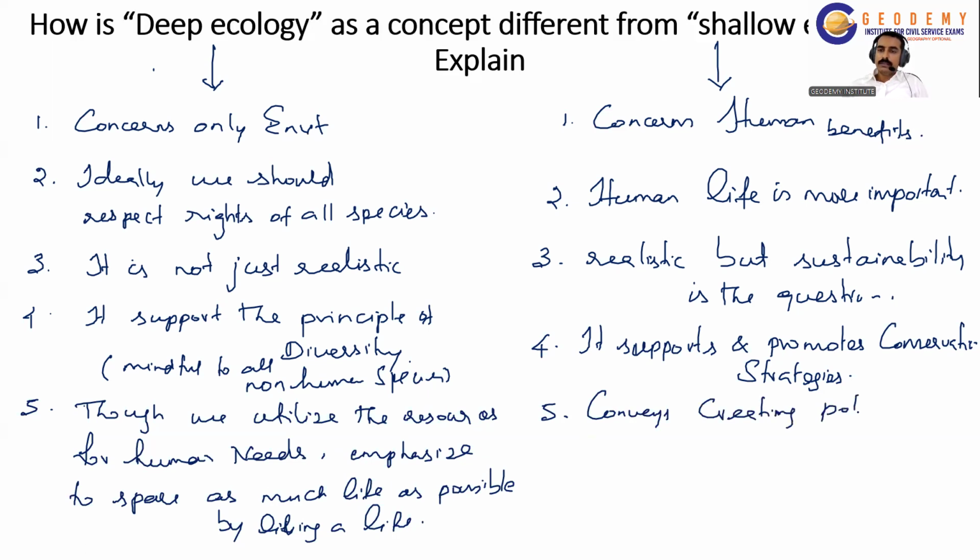Here the shallow ecologist conveys that creating pollution and depletion of resources are an essential part of development. So without utilizing the resources and without creating pollution, we cannot develop economically. That is the point shallow ecologists make. So depletion of resources and creating pollution are essential for development.